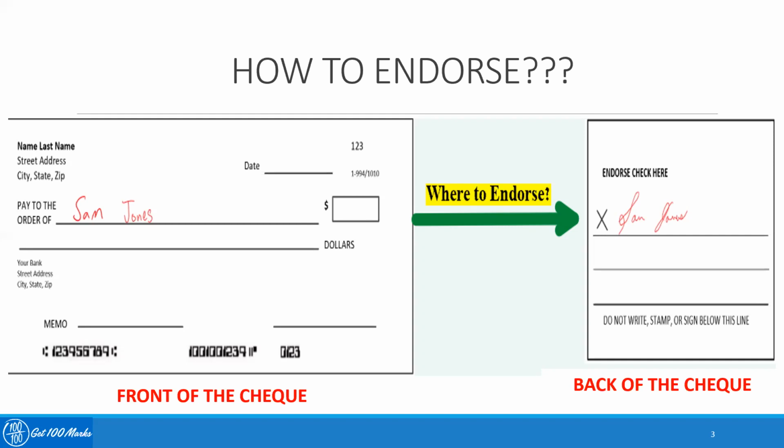And sometimes endorsement can also be done on a separate piece of paper which is attached to the instrument. So this is how endorsement normally happens. So endorsement in simple terms is nothing but a process of signing on a particular instrument, either on its face or on its backside or on a separate piece of paper which is attached to that particular instrument, for the purpose of enhancing the validity or legal sanctity of that particular negotiable instrument. So this is what the endorsement process is, or the meaning of endorsement as such.